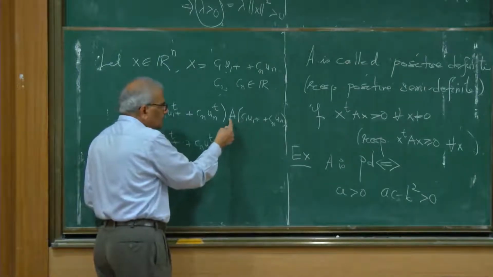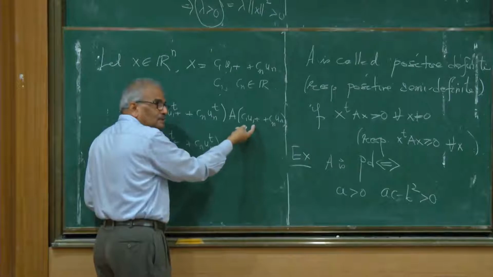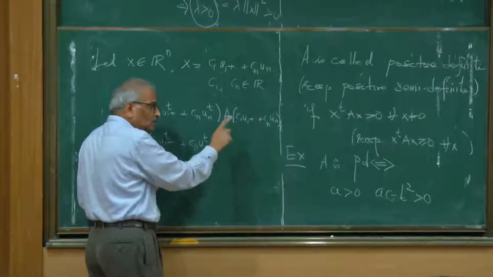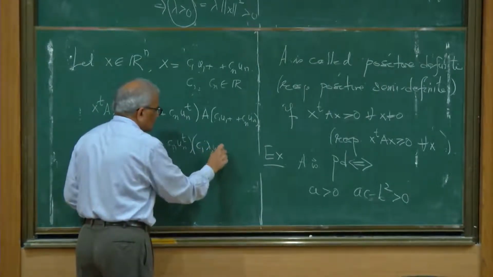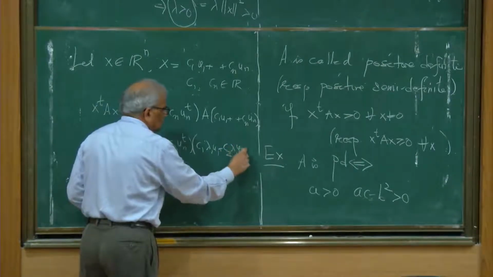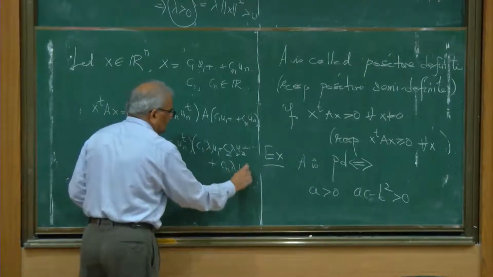So A acting on C1 U1, what is that? C1 lambda 1 U1, because U1 is an eigenvector corresponding to eigenvalue lambda 1. Then you get C2 lambda 2 U2 and so on, plus Cn lambda n Un.